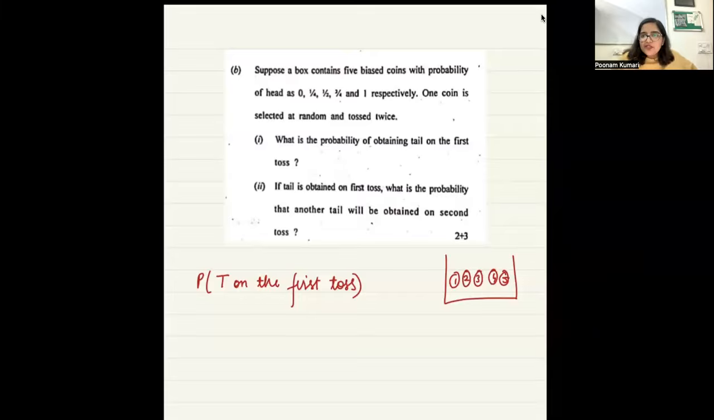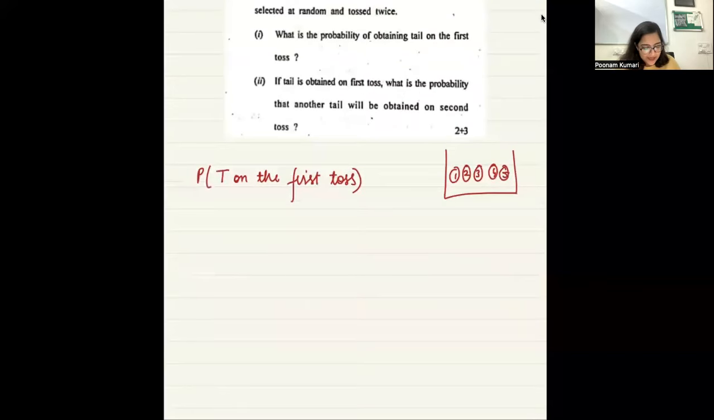So if I know which coin I have chosen, I can tell the probability of a tail on that toss, right? But now I have to tell this probability independent of knowing which coin I have picked. So I have 5 possibilities, right? That I pick either coin C1 or coin C2 or coin C3 or coin C4 or coin C5.